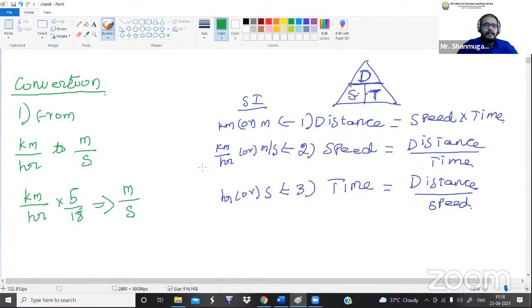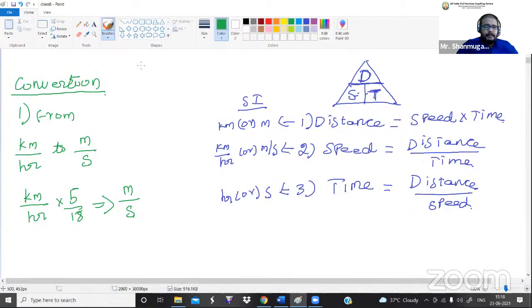So if you are multiplying the kilometer per hour by 5 by 18, the final result will be converted to meter per second. Okay, so you may ask a question like, sir, why are we multiplying the kilometer per hour by 5 by 18? Is there any procedure or any rule? You can ask me. So let me tell you now why we are multiplying by 5 by 18.